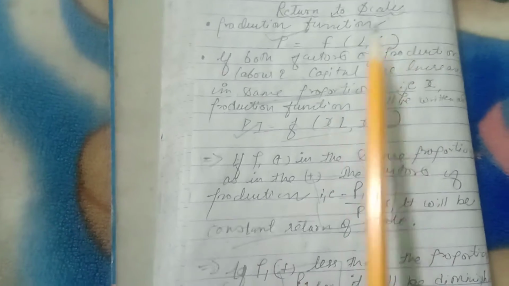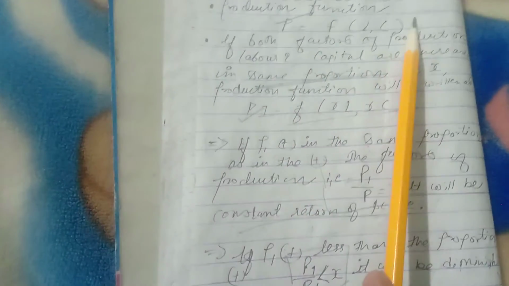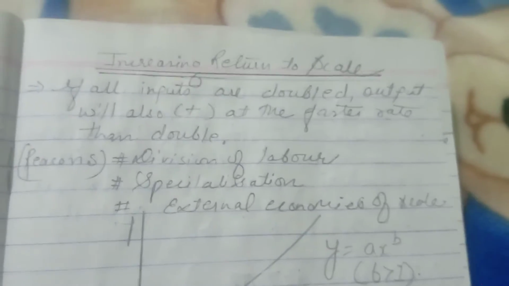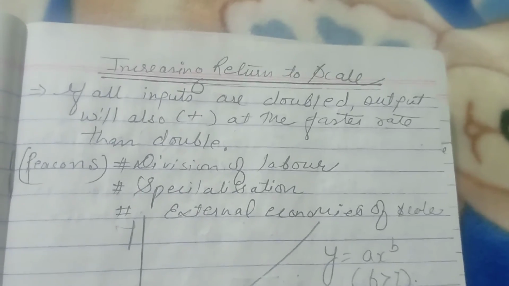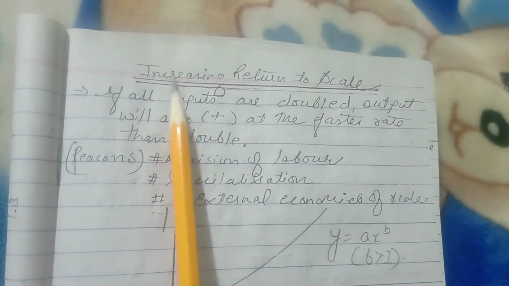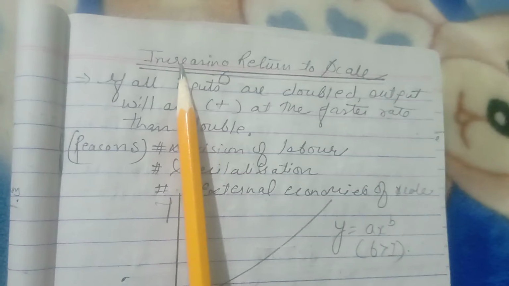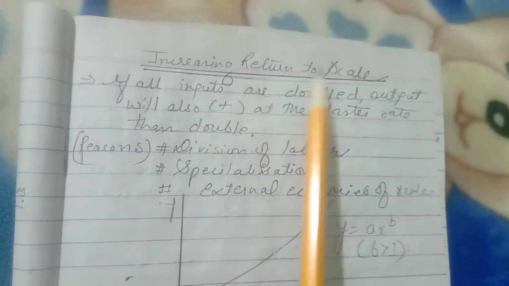We were talking about the returns to scale that are related to the production function. What happens when we change the inputs in the same proportion? Next, let us take the different laws related to return to scale. The first one is known as the increasing return to scale.